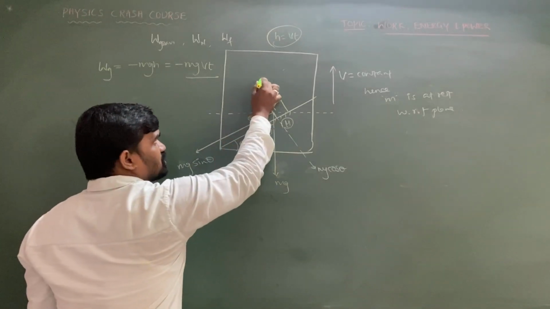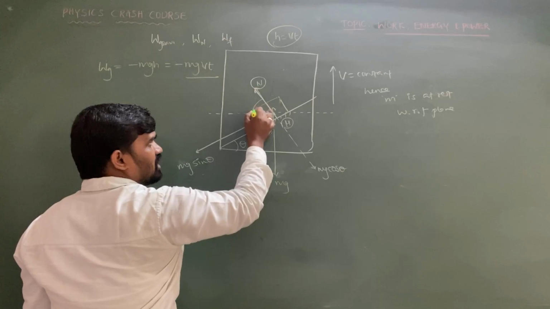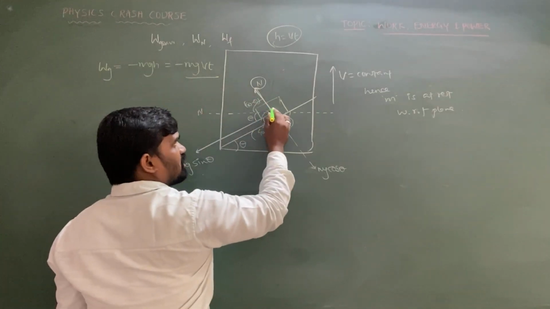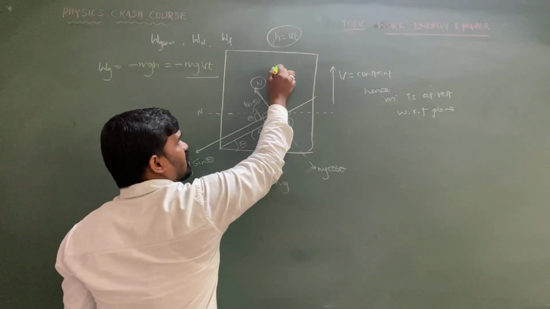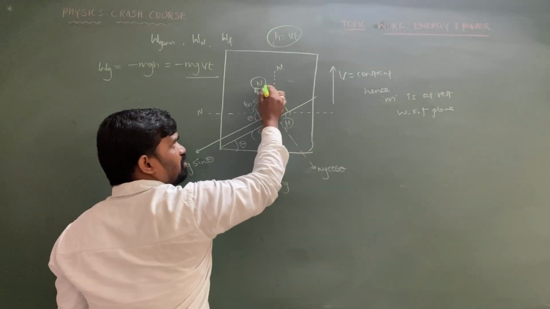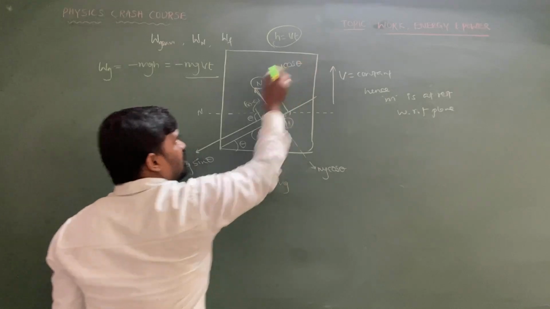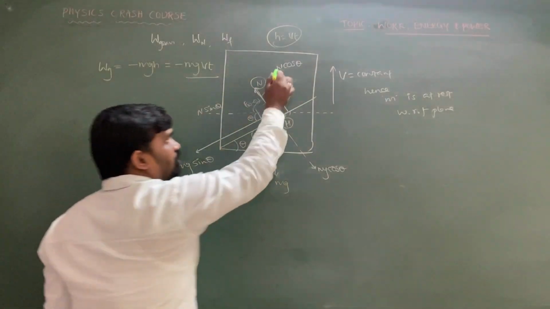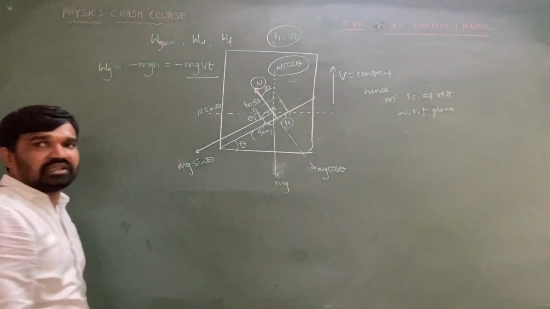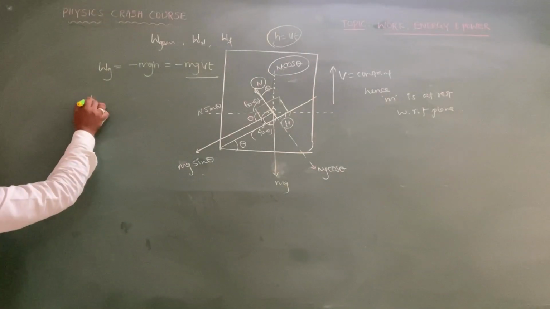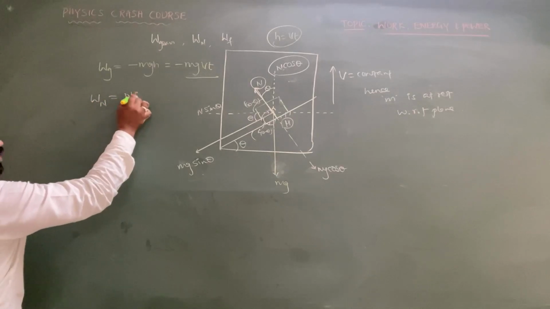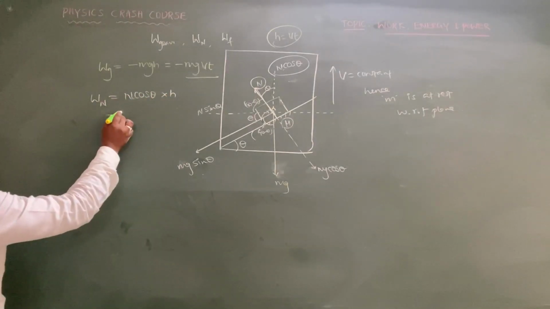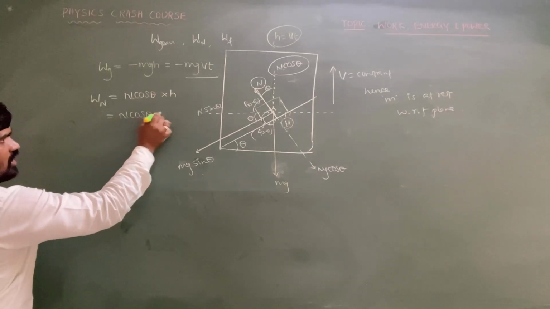So normal force is acting here. This is theta, so this one will become 90 minus theta. Along the vertical direction it becomes theta, so N cos theta, and this is N sin theta. What is the component of force along the displacement? It is N cos theta. So work done by the normal force equals N cos theta into displacement, that is N cos theta into vt.